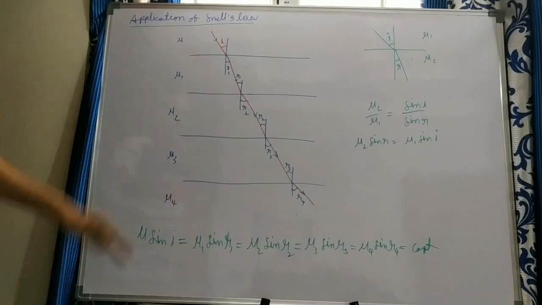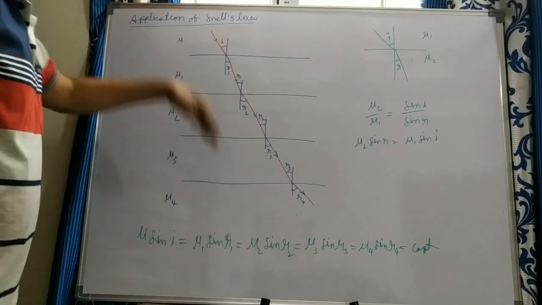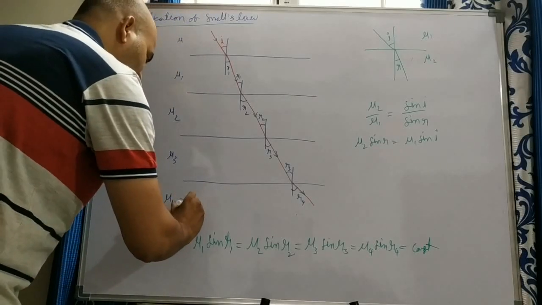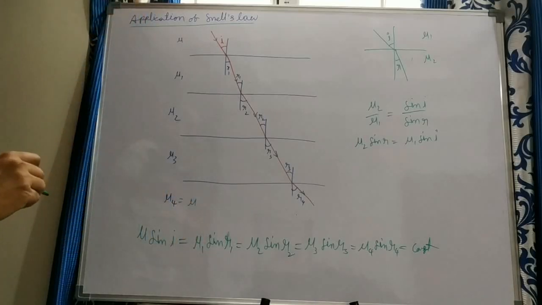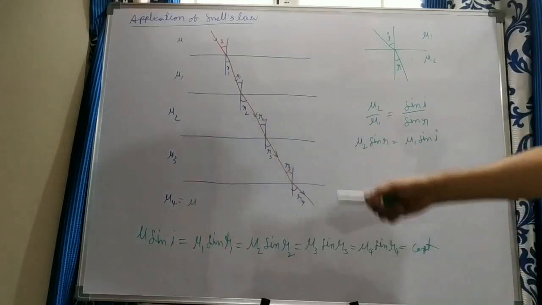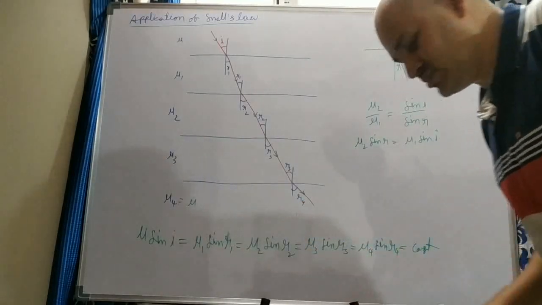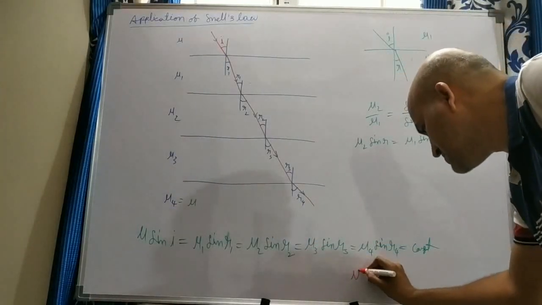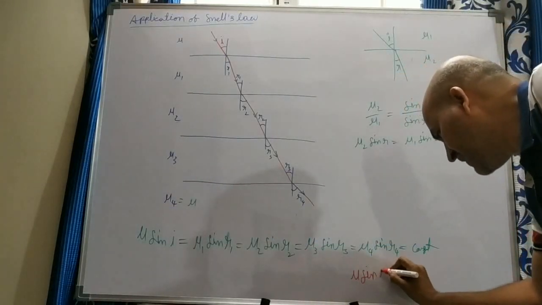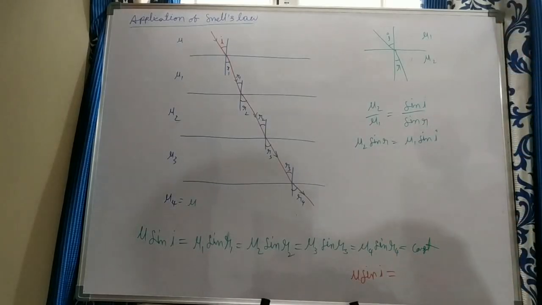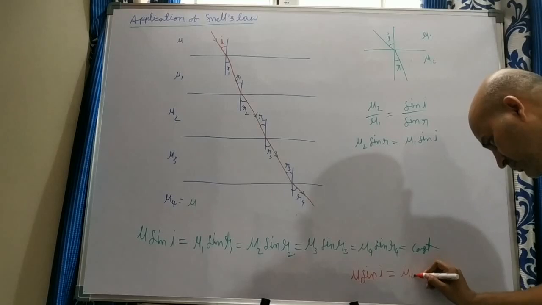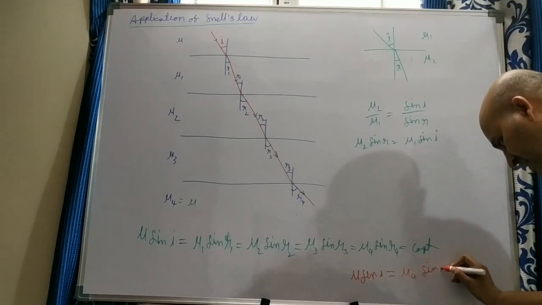Suppose finally the ray comes into the same medium as the first, that is, mu4 is equal to mu. Then from the first equation, mu sin I is equal to the last one, mu4 sin R4.